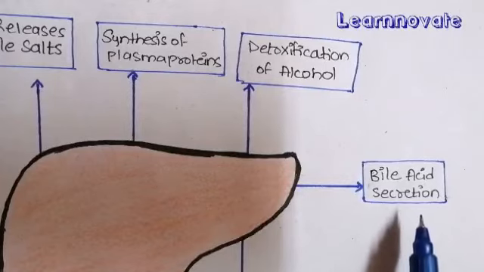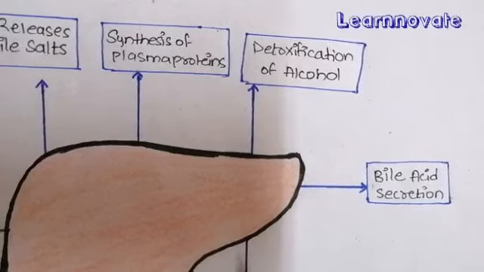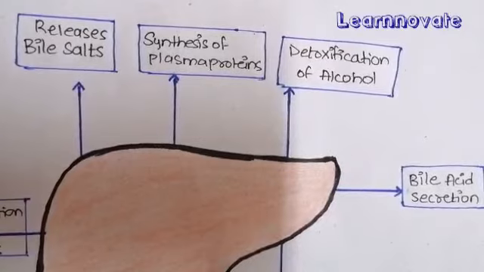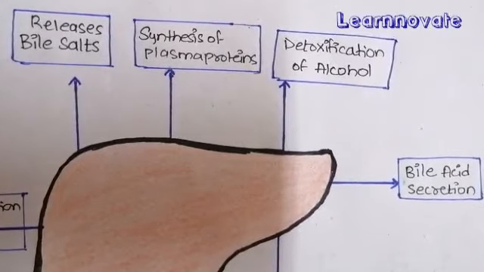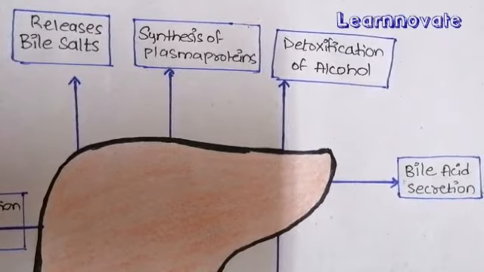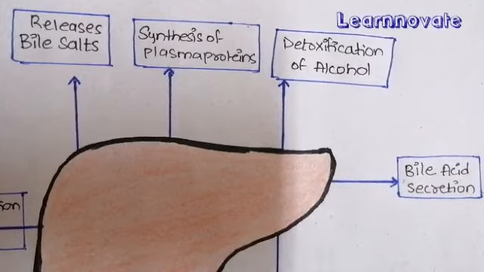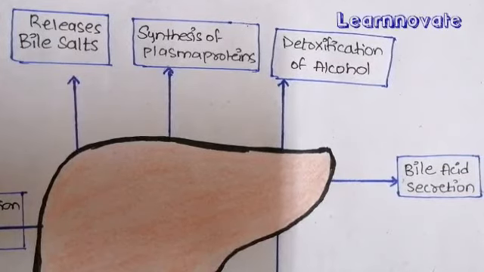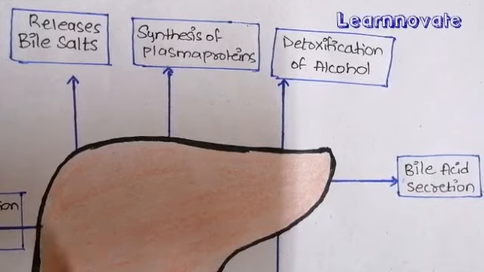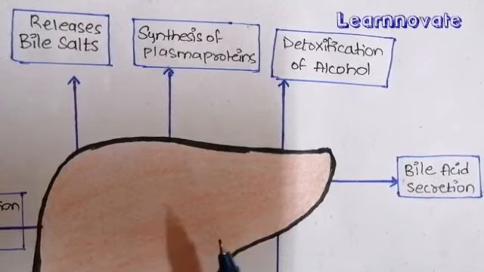So the bile acid and the bile salt secretion, ultimately the bile secretion, is an important function of the liver that is important for the digestion and for the absorption purpose in the whole digestive process. Without the bile, the food cannot be digested and it cannot be absorbed. So the liver is a major secretor of the bile.